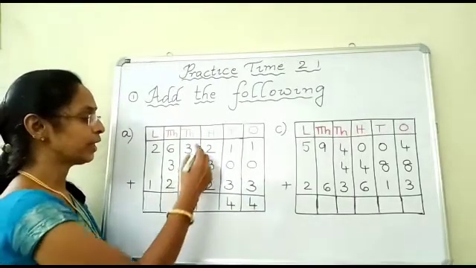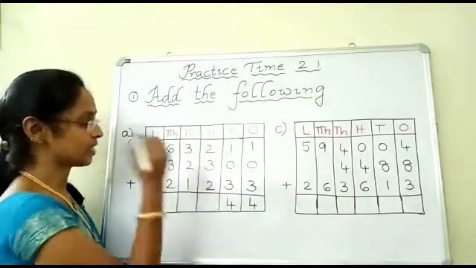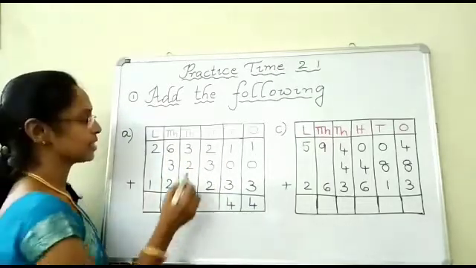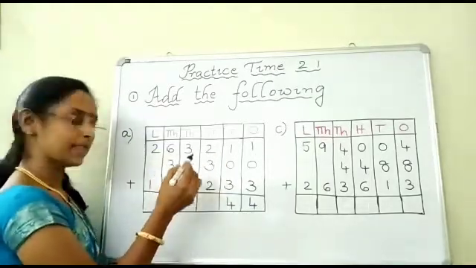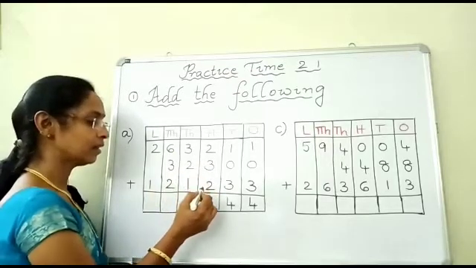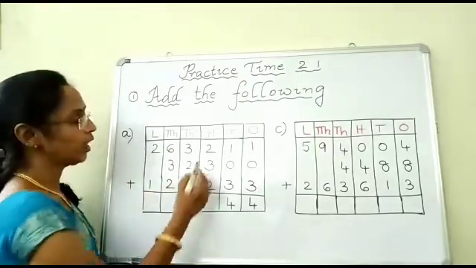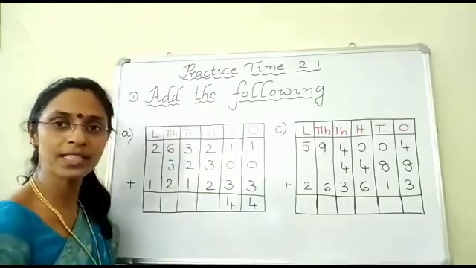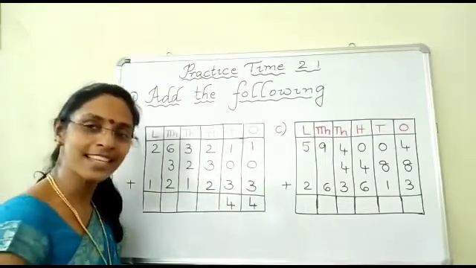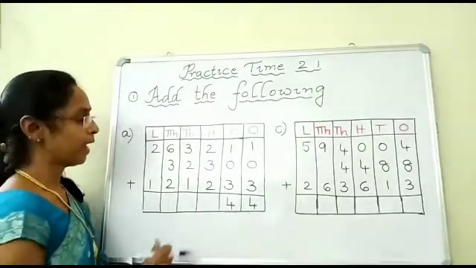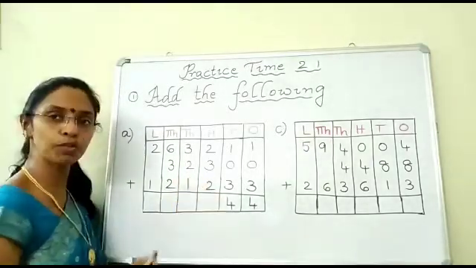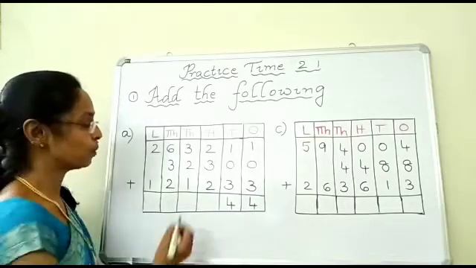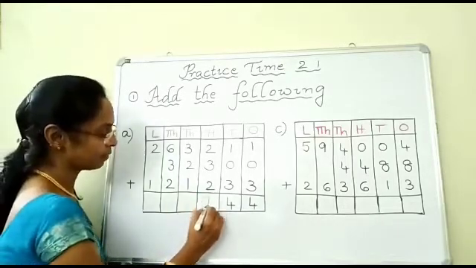Now see, children, here you are getting 3 digits. What are the 3 digits in hundreds place? Yes, 2, 3 and 2. Okay, children. Now let us add 2 plus 3. How much, children? 2 plus 3 is? Yes, it is 5. And now add this 2 to 5. How much do you get, children? Yes, 2 plus 5 is 7.